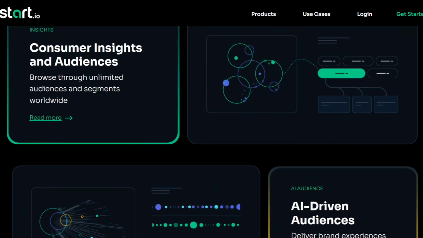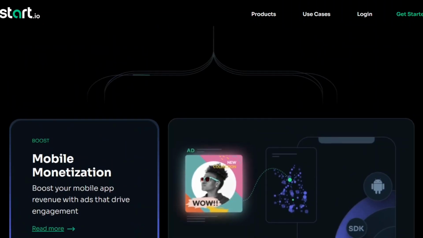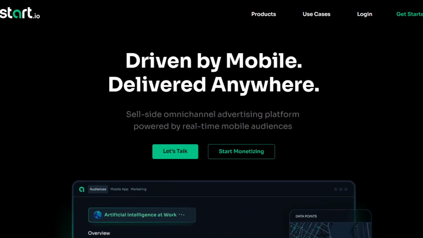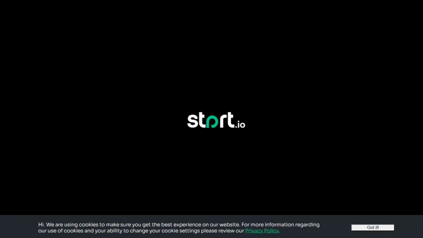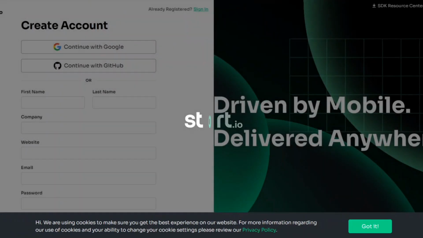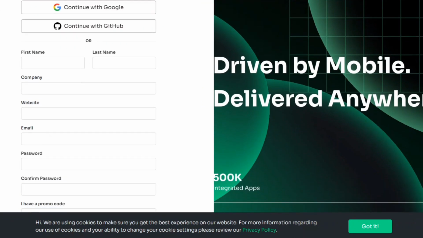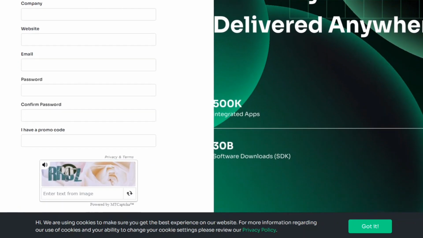Okay. So if we talk about integration, how you can implement the ad in your application. For Unity Ads, integration is super easy. It is just a straightforward process. You can use the SDK and implement it in your app code. And if we talk about Startup, integrating Startup into an app requires incorporating the SDK into the app code base. So you just have to integrate, and the process is the same as Unity. There is no need to worry about it, and it is easy.